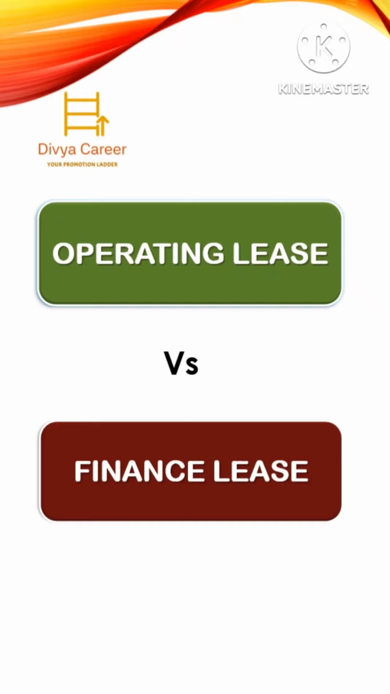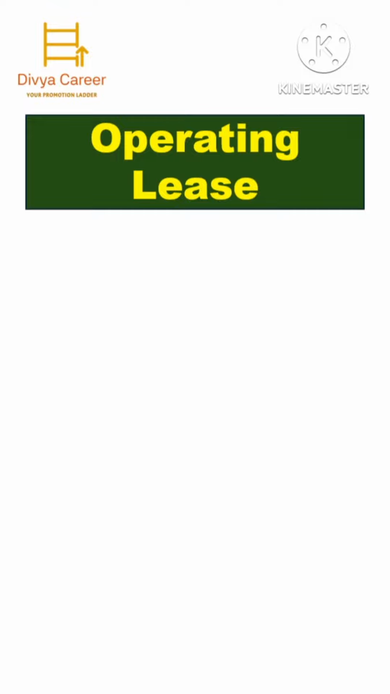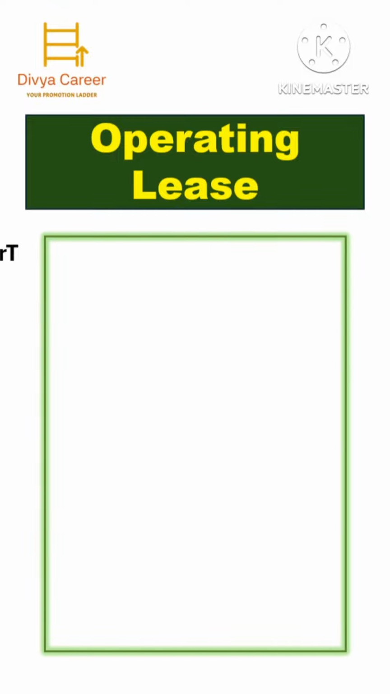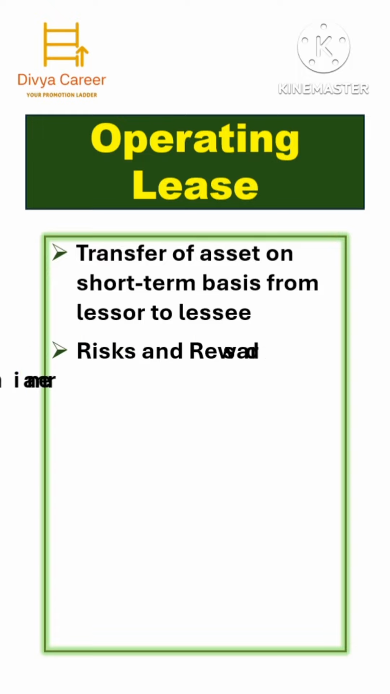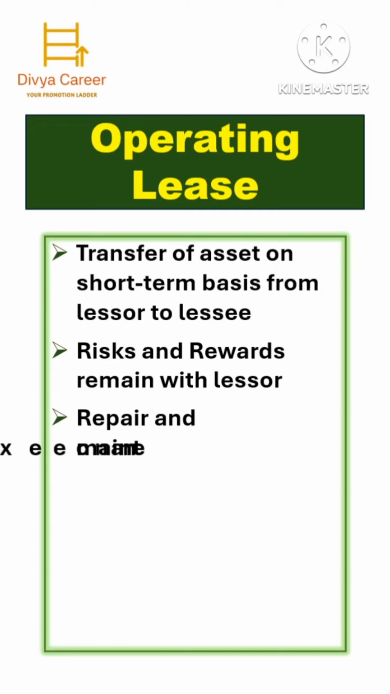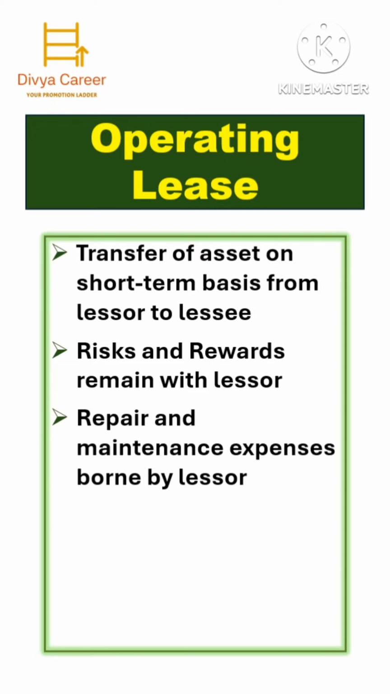Let's see the differences between operating lease and finance lease. First, let's see the features of operating lease. It involves the transfer of asset on a short-term basis from lessor to lessee. Here the risk and rewards remain with the lessor and repairs and maintenance expenses are also borne by the lessor.